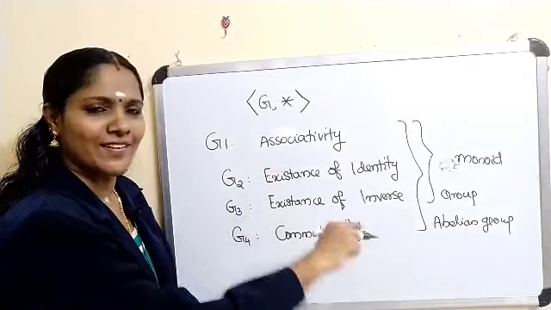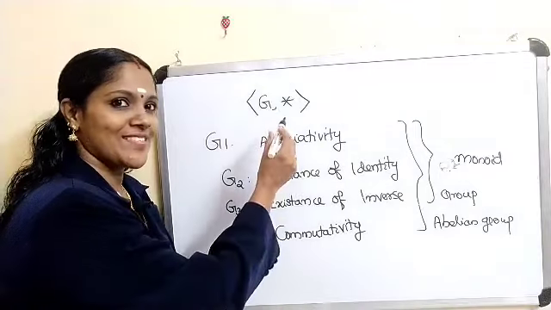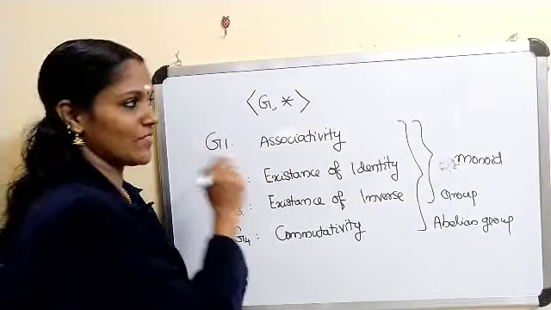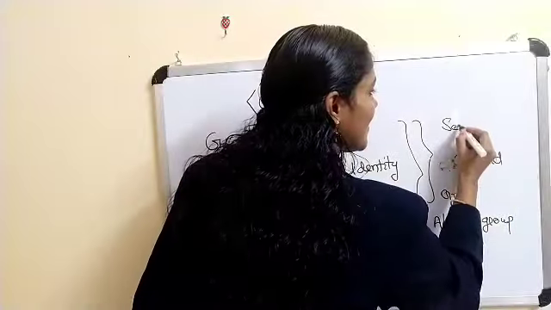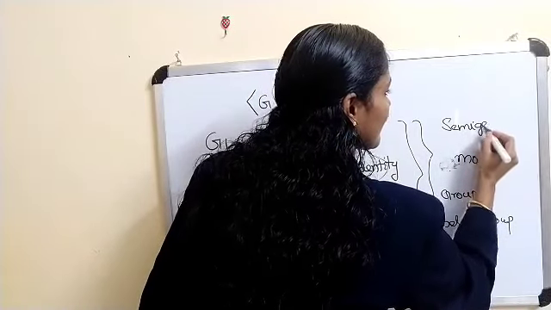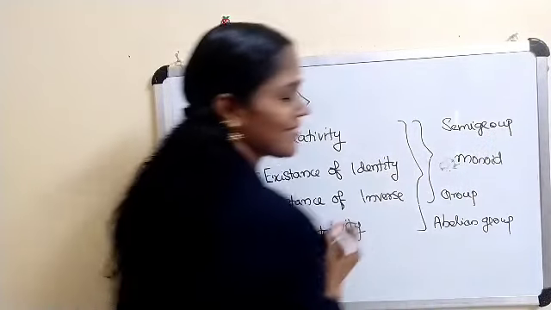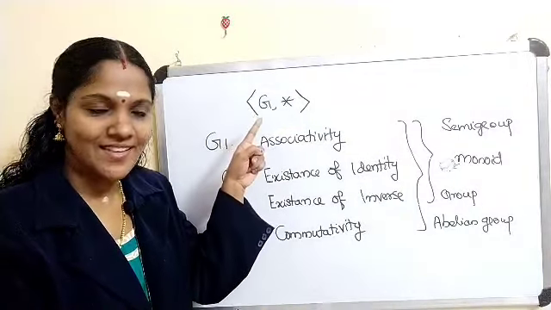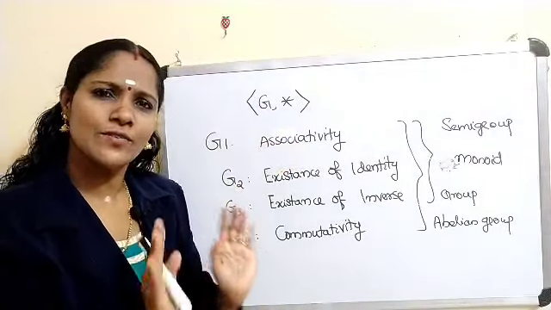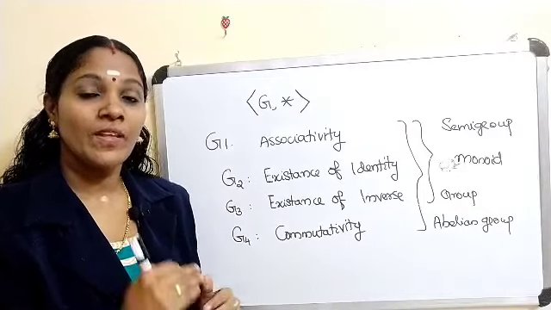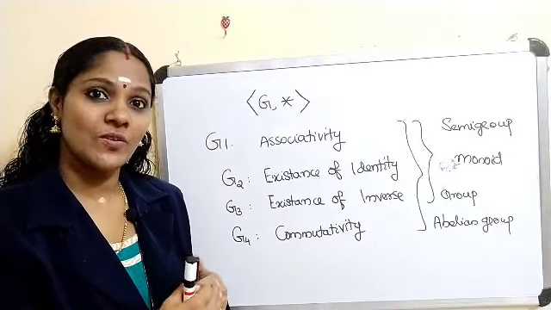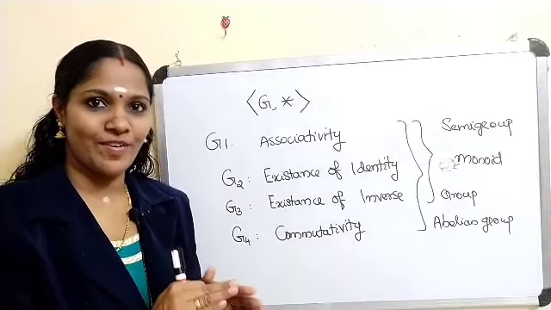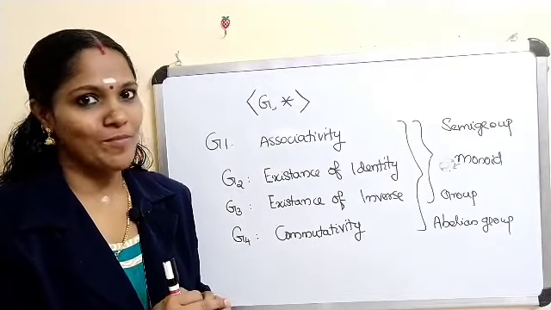Now again we are cutting the axioms. An algebraic structure satisfying the axiom G1 is called a semigroup. So a semigroup is an algebraic structure satisfying associativity only. If a semigroup satisfies the additional condition, existence of identity element, then it is called a monoid.